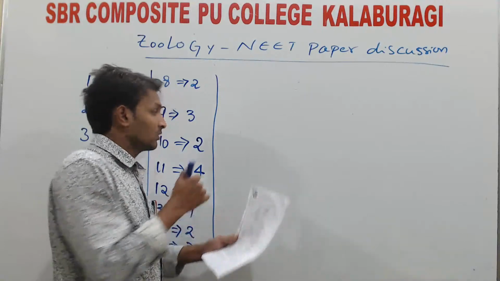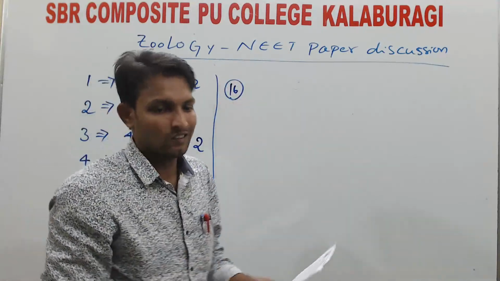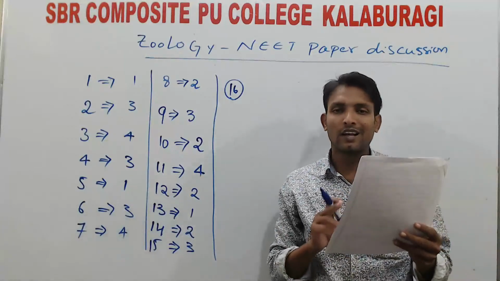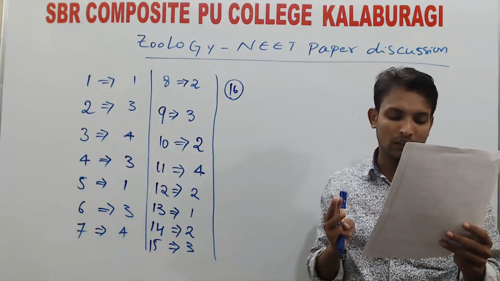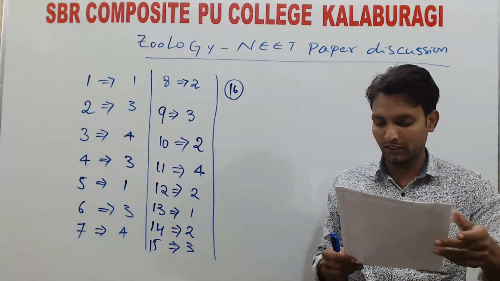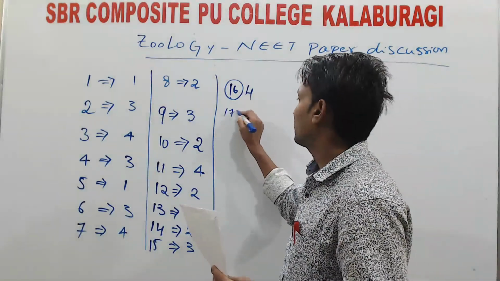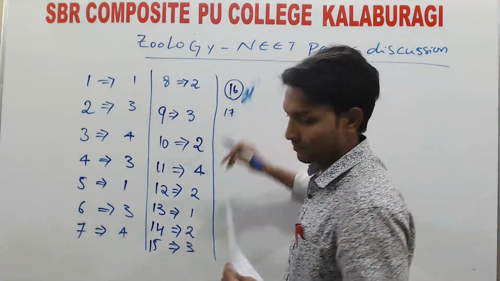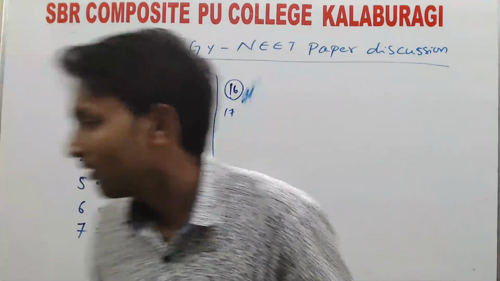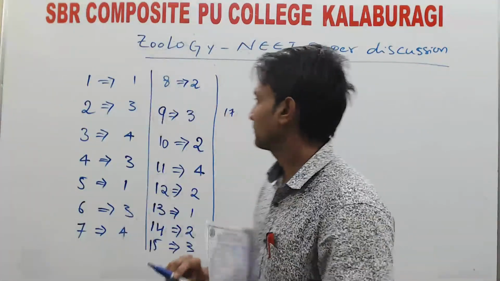Here, 16th question is not ventral, meaning in the dorsal position. Fish, frog, lamprey, the first 3 options, all 3 are chordates, which have a ventral heart only. The fourth option is crab, which has a dorsally located heart. So question number 16, option 4.